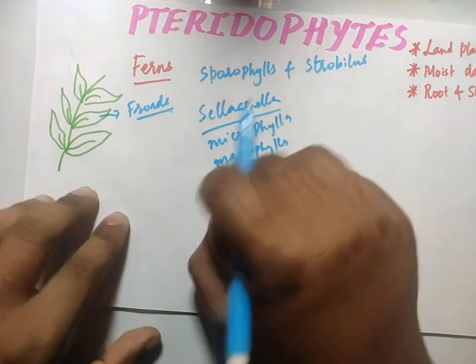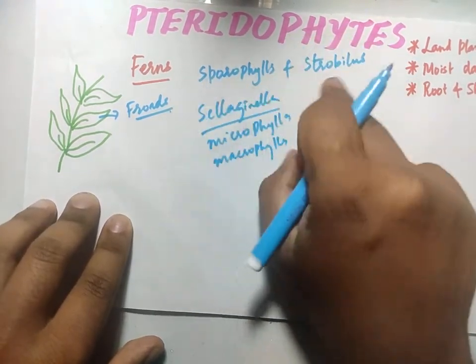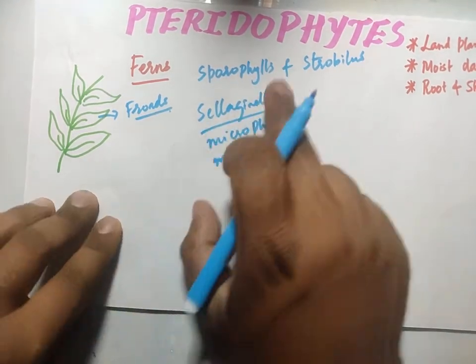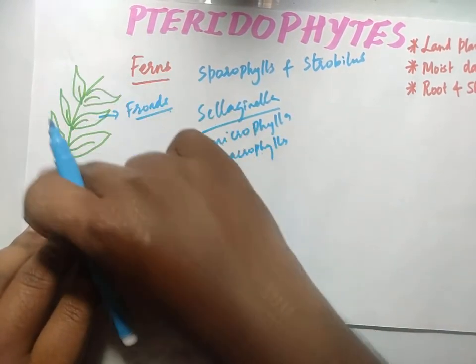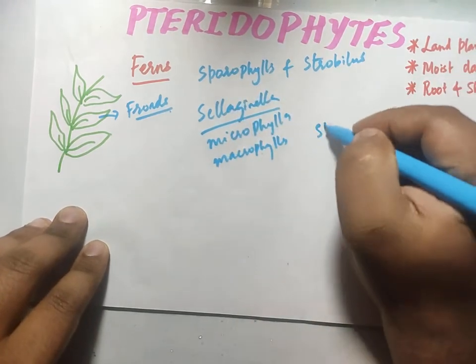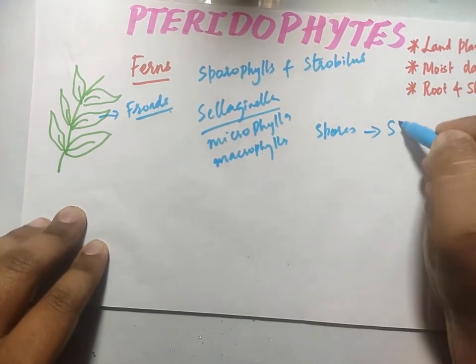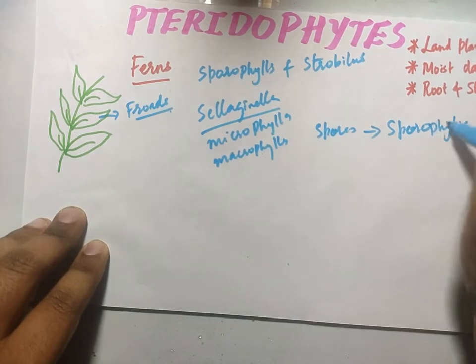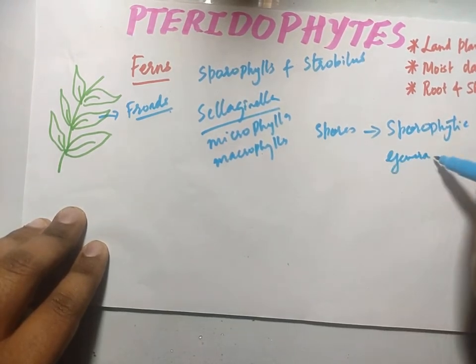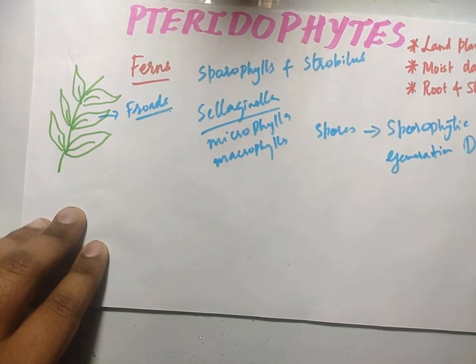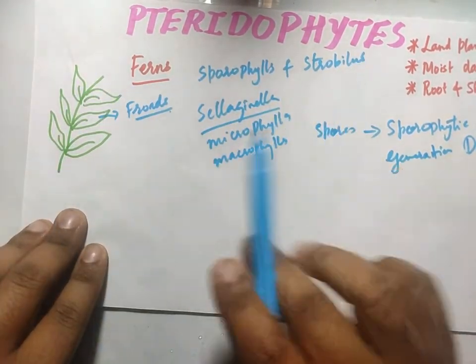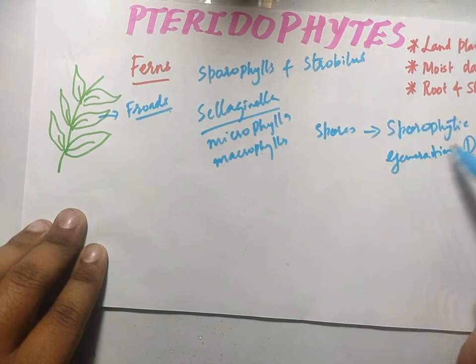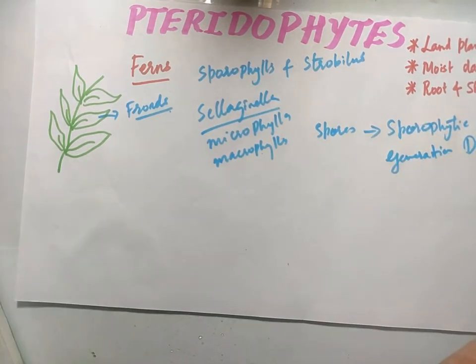Okay, and here again the plant is going to produce spores. It is not going to produce gametes. So as the plant of this pteridophyte is going to produce the spores, we call the sporophytic generation dominant. As this particular plant doesn't produce gametes, it produces spores, so we say the sporophytic generation is dominant. This is one of the important points we have to know.